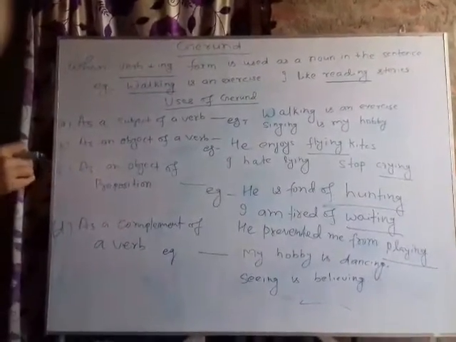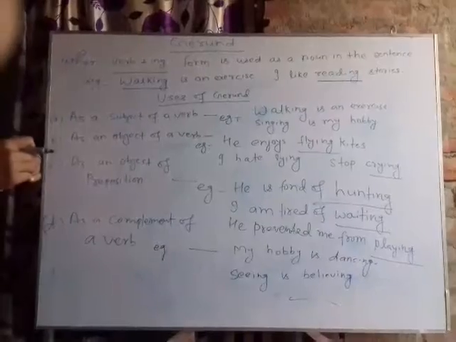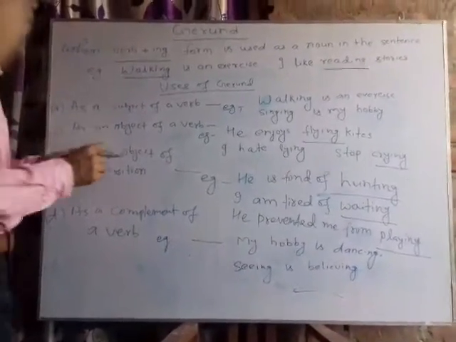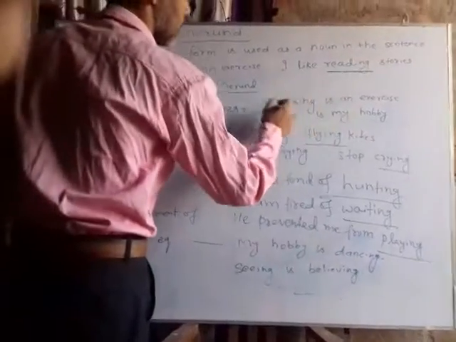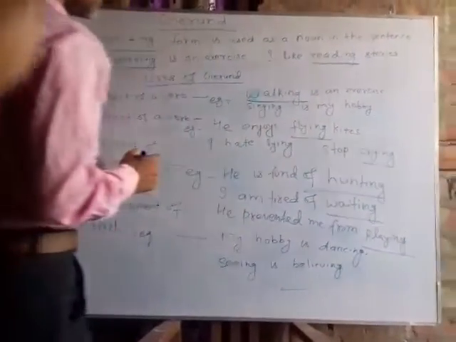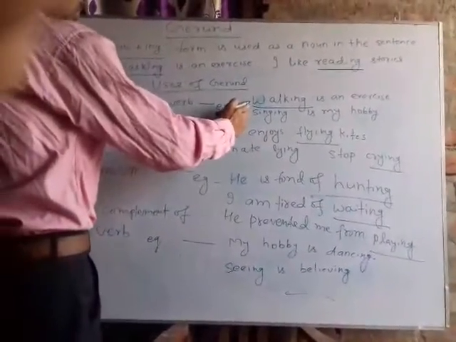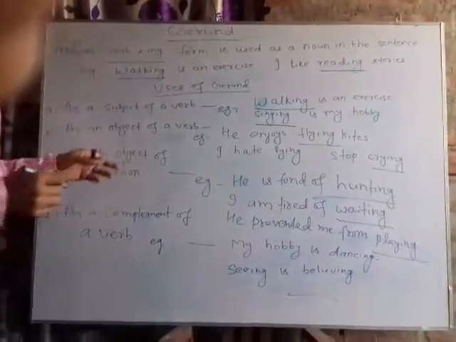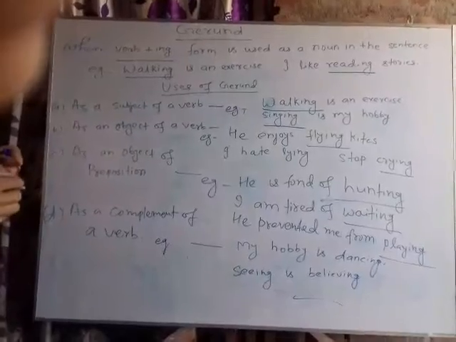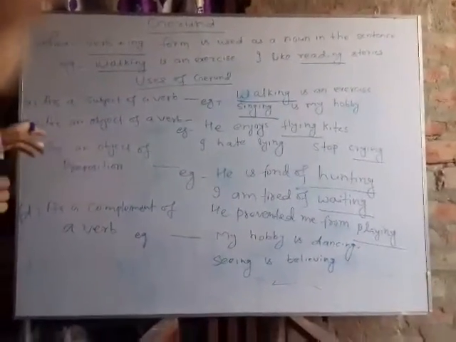For example, walking is an exercise. So walking is a gerund here and it is the subject. Singing is my hobby. Again it is the subject here and a gerund.